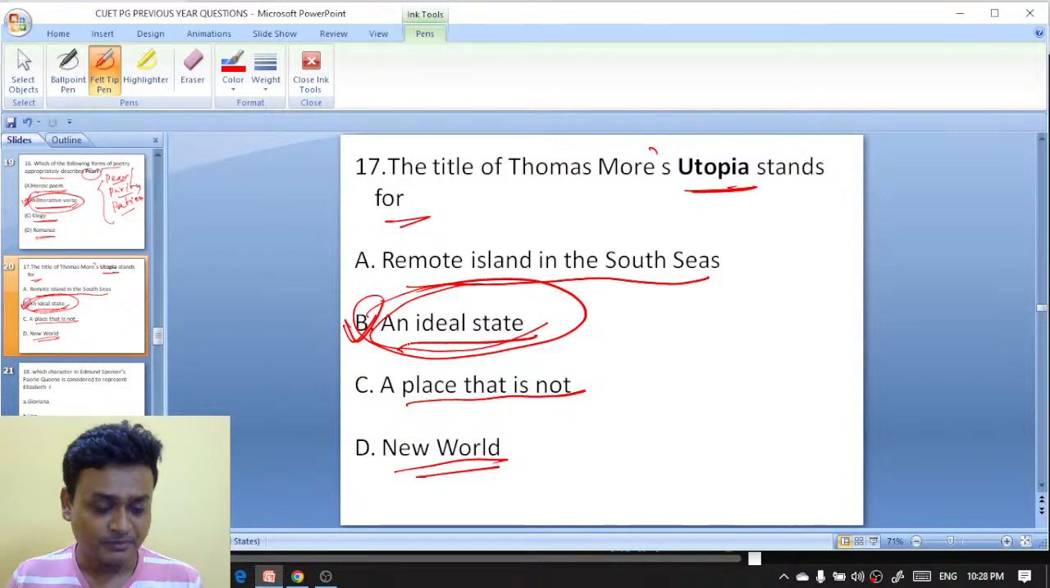Is it a place that is not? Dipti? Okay, let me check it once. Utopia, an ideal state, a place nowhere. Actually, that utopia. Okay, let me recheck these questions. Don't take this answer actually. I'll have to check once more. Okay, okay. But utopia means no. Sorry for the mistake. I will have to check it.